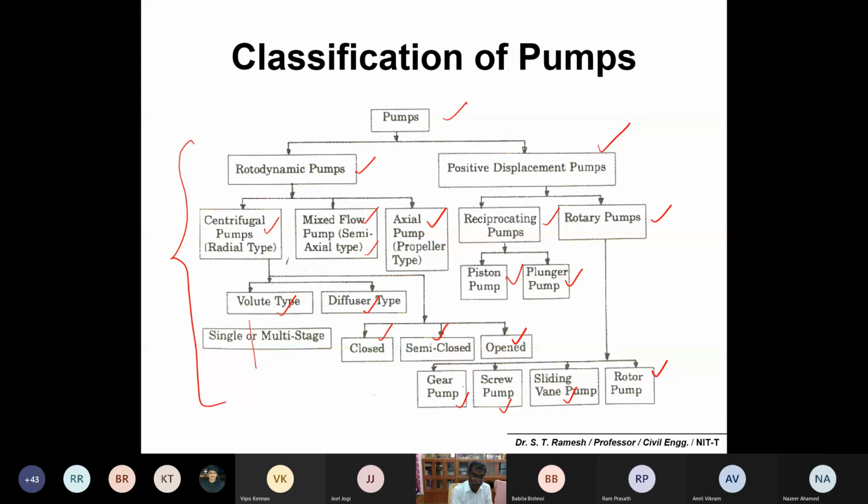Please remember, at least from an examination point of view, the first classification is rotodynamic and the second classification is positive displacement pumps. Rotodynamic we'll discuss in detail with the centrifugal pump. Positive displacement we'll discuss in detail with piston pumps, and we'll also discuss something on screw pumps. These three we are going to discuss in detail. These are predominantly used in water pumping. Is it okay?